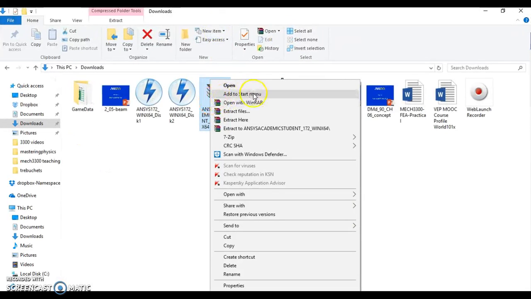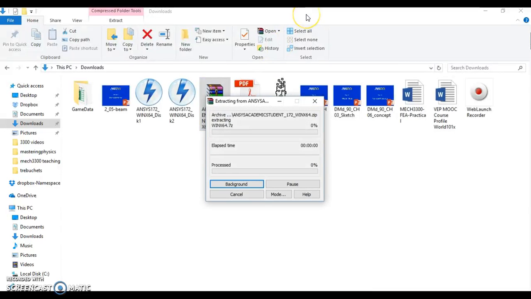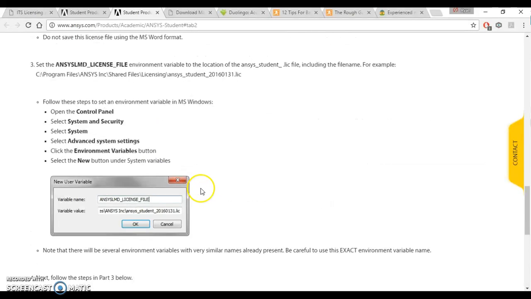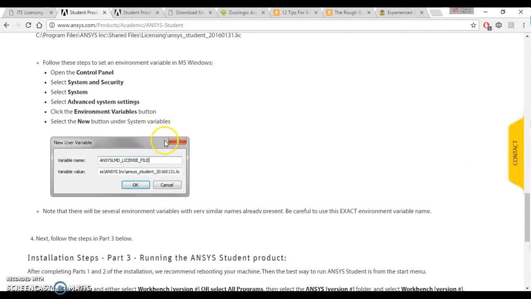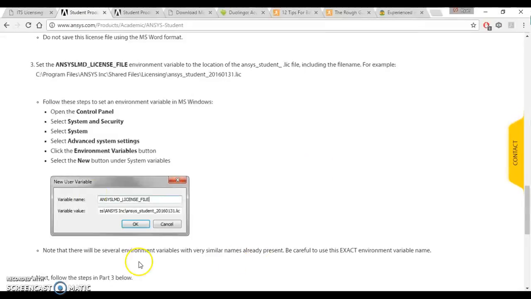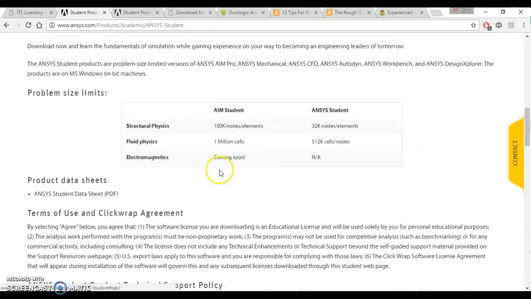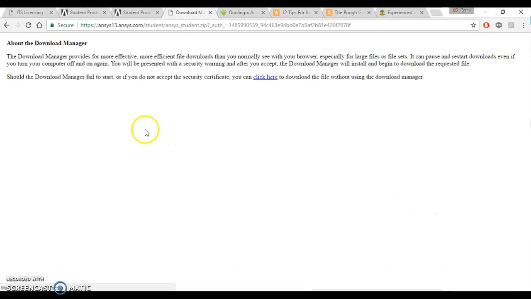So here we are in my downloads, and I'll just extract here. We'll give that a second to extract. We also need to download the old license file, so I'm just going to download that as well. This is the only tricky part of the installation, but we'll get to that later. Where's the license file? There it is.